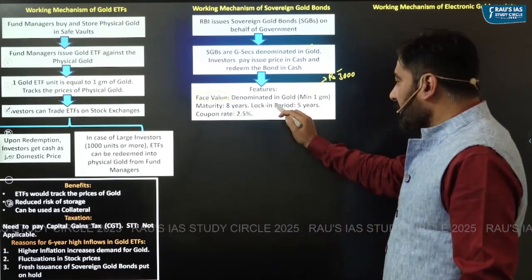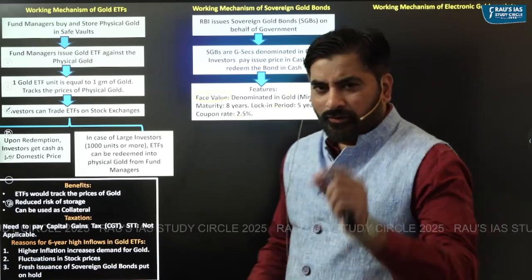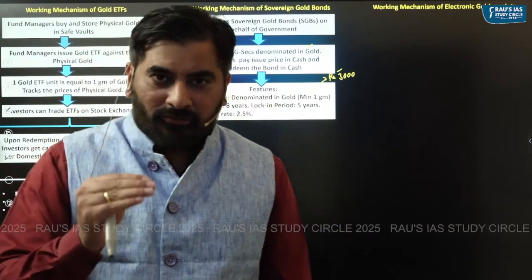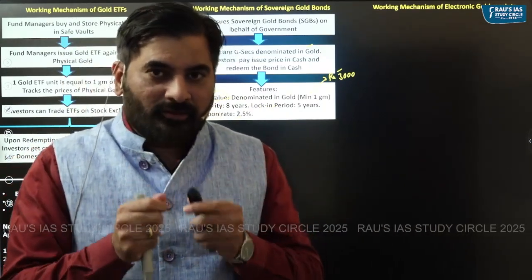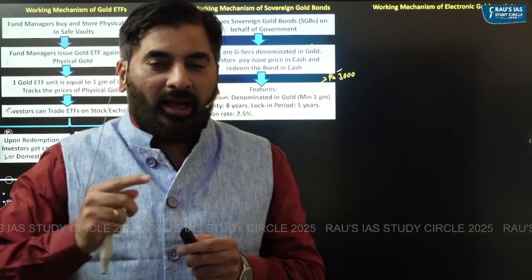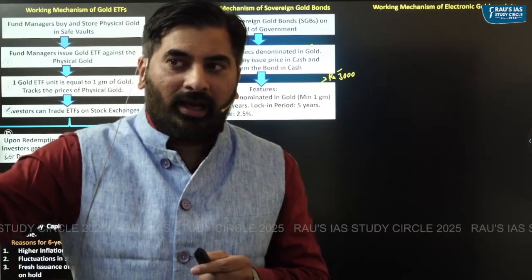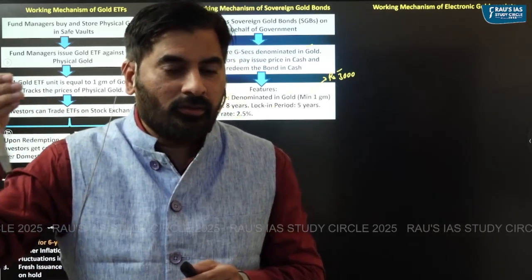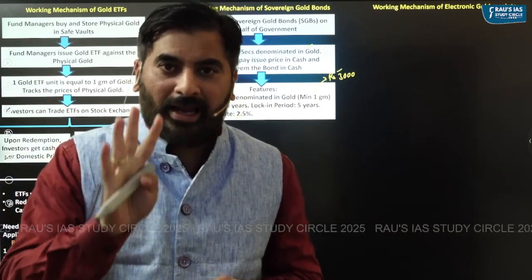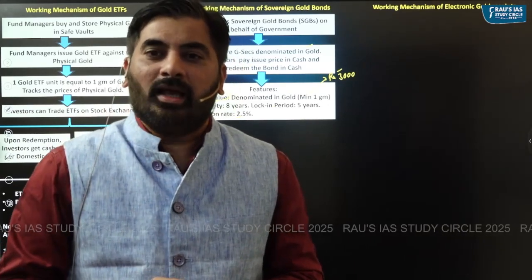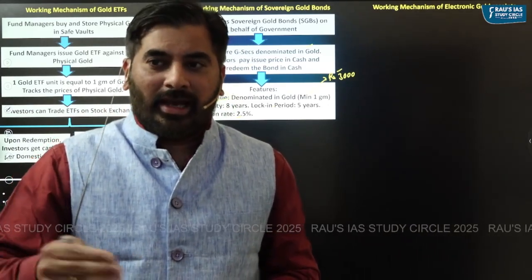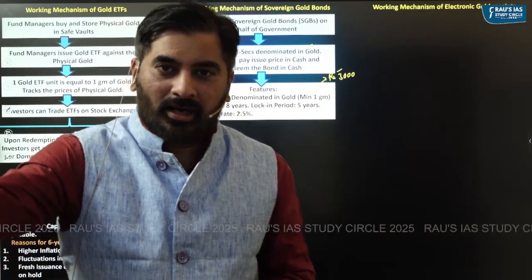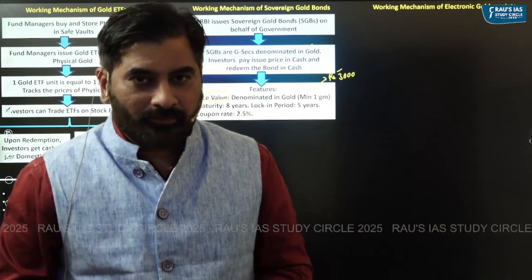Plus, there is a lock-in period of 5 years. So what is this lock-in period of 5 years? Lock-in period of 5 years means once I purchase a sovereign gold bond, I cannot go to RBI and ask RBI to give back the money, or I cannot ask RBI to redeem the bond for at least 5 years. After 5 years, anytime between 5 to 8 years, I can go to the RBI and ask the RBI to redeem the bond.